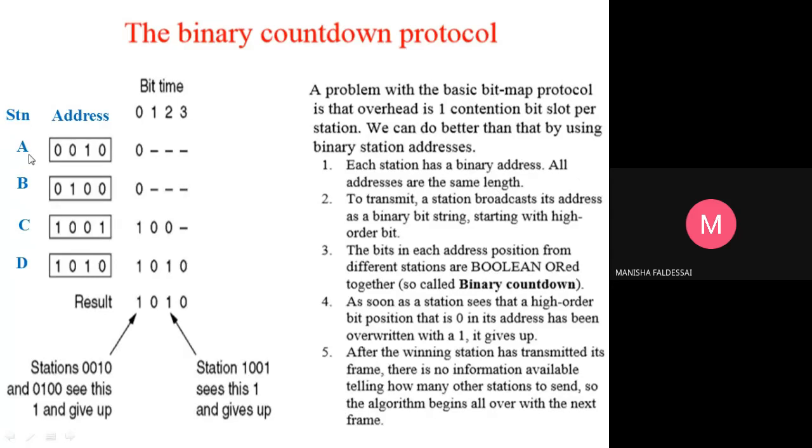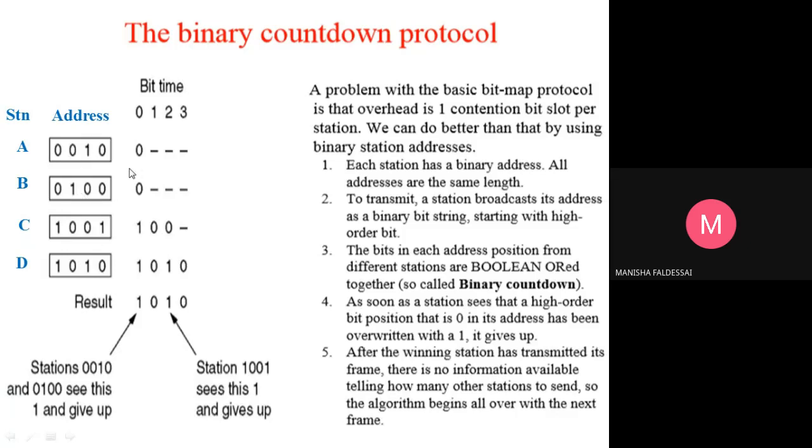In a network with thousands of stations, A, B, C and D want to send frames, so each transmits its address as a binary stream. We assume all the addresses are of the same length.